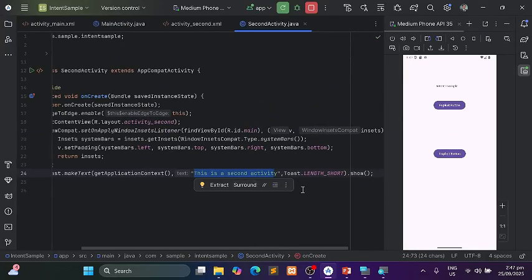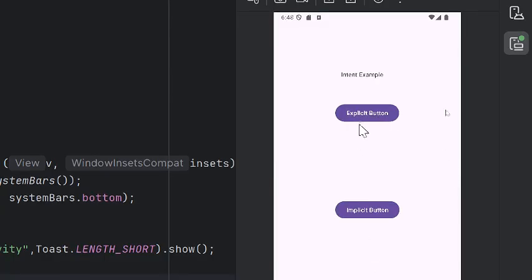So to make sure that when we click the explicit button, it really goes to the second activity class, let's try to run again. Okay, so click explicit.